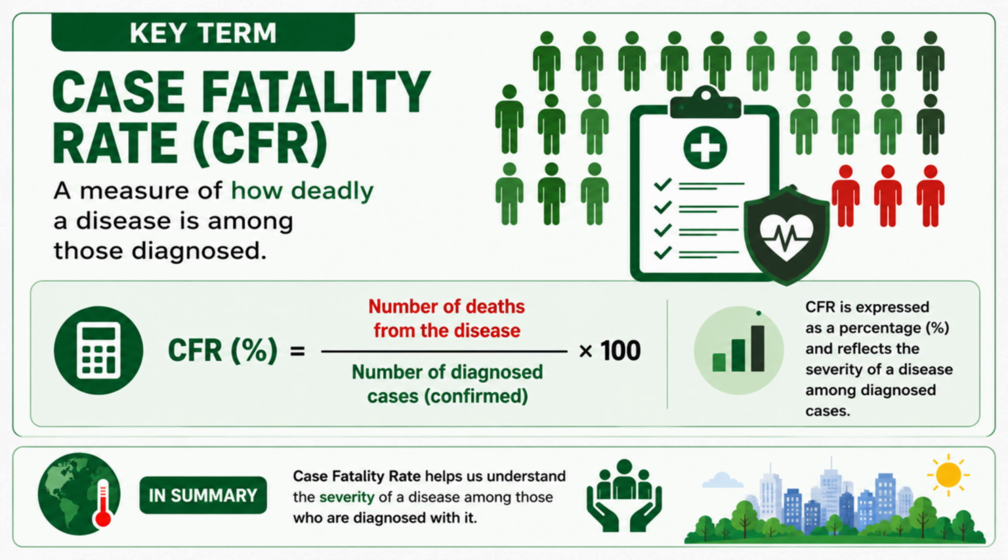Unlike the attack rate, which gives us the number of people ill, CFR gives a percentage of how severe the disease is by measuring the proportion of diagnosed patients who die from it. In other words, attack rate measures spread, while case fatality rate measures severity. Together, these two indicators help public health officials understand the overall impact of an outbreak.